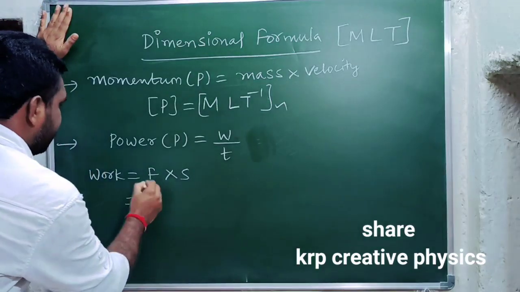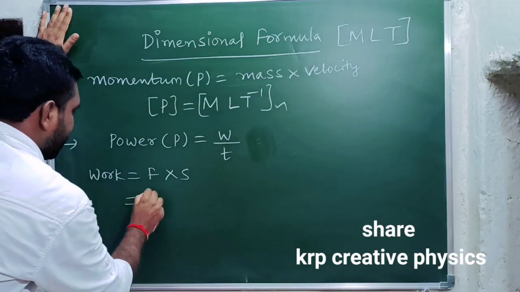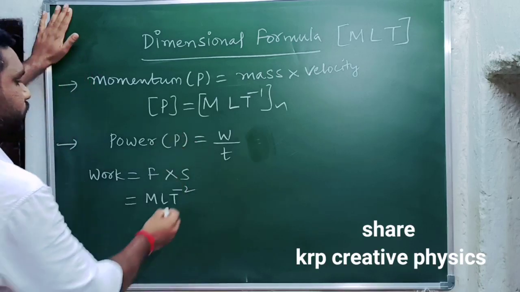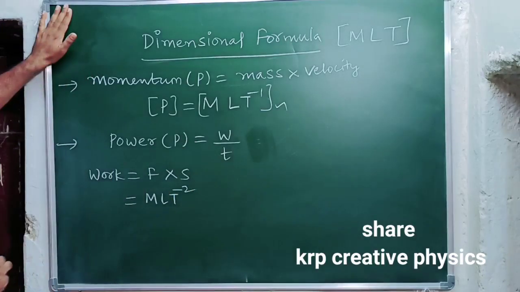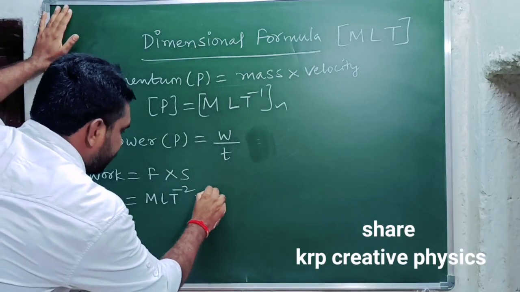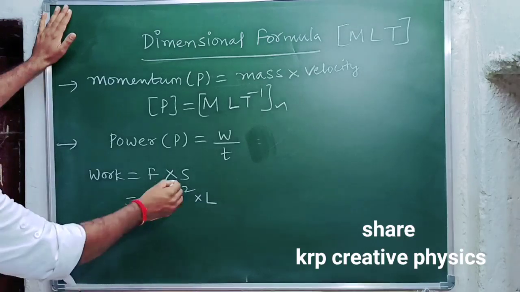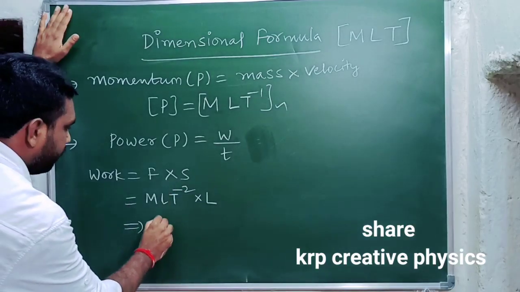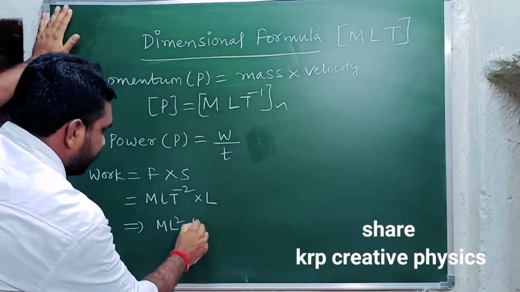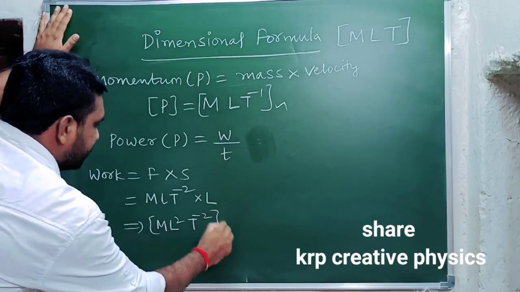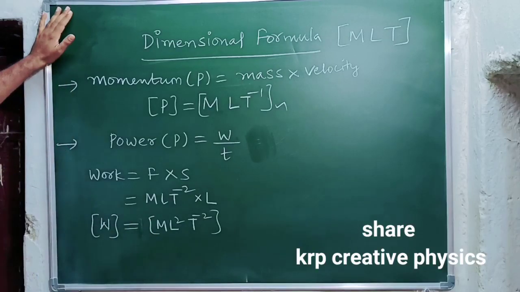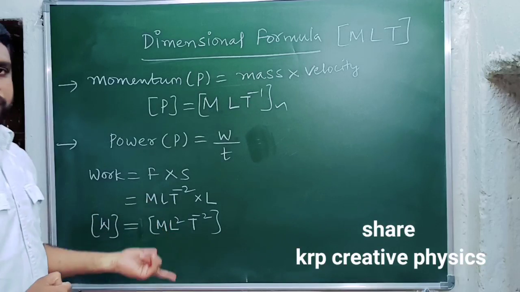What is the dimensional formula of force here? M L T to the power of minus 2. I explained that just now. Next, displacement is considered as length. So now we need to write combinedly: M L into L, that is L square, L to the power of 2, T to the power of minus 2. So this is the dimensional formula of work: M L to the power of 2, T to the power of minus 2.